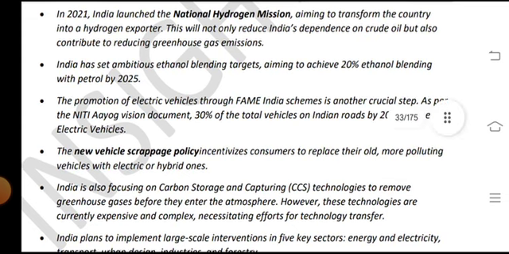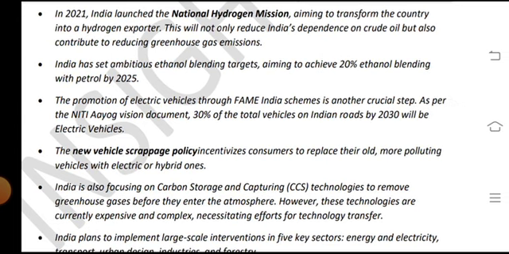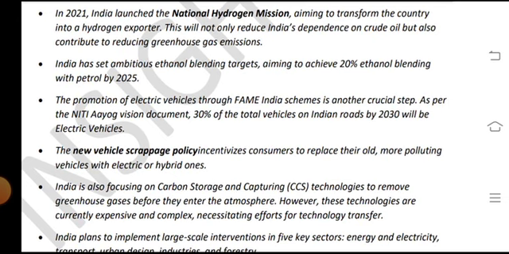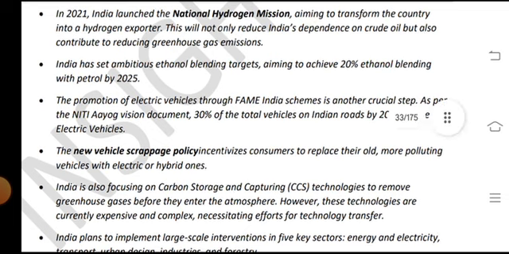India has set ambitious ethanol blending targets, aiming to achieve 20% ethanol blending with petrol by 2025.